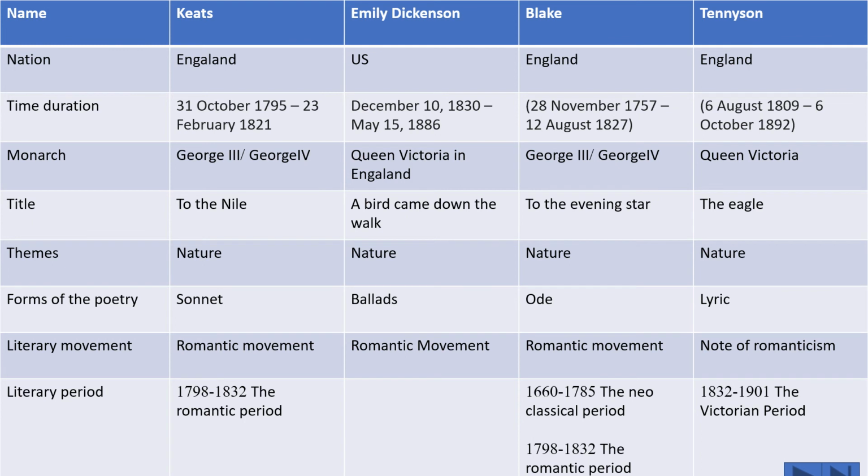literary movement? It is a group of writers with shared ideas about a number of things ranging from style, content, philosophy, social concerns, art, culture, etc. They have some shared ideas. As you can see in this grid, what is the shared idea among all these writers? It is nature. They talked about nature. They represent nature through their writing. So that is the shared idea among these writers.